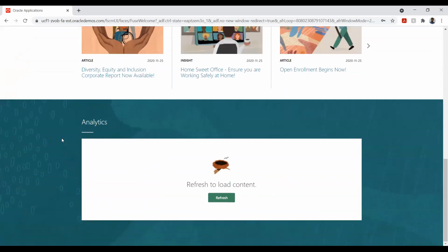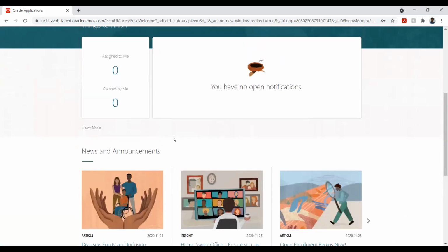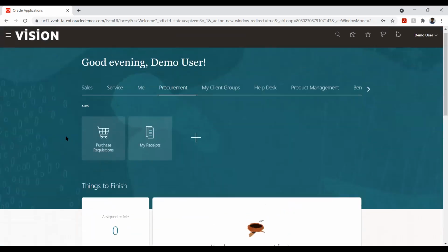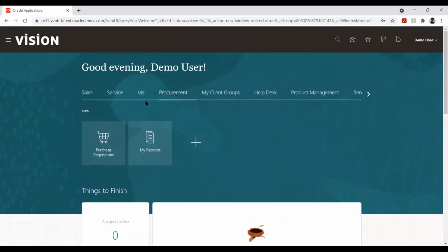But in real time, in a production or UAT environment, we will have the analytics and other things coming up here, which will tell us the number of payments that have been processed or the last date of statement that is reconciled and all those things. So this is the analytics side of it, and this will be our landing page. Then we have the list of activities or functions that I can use based on the roles assigned to me.